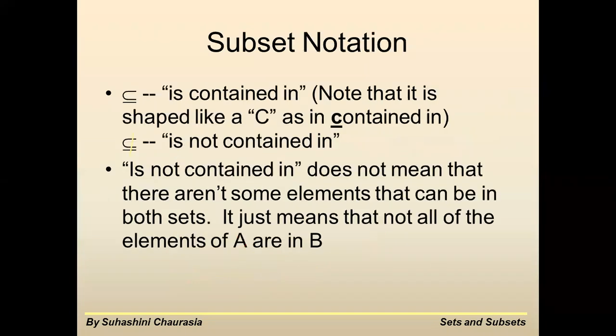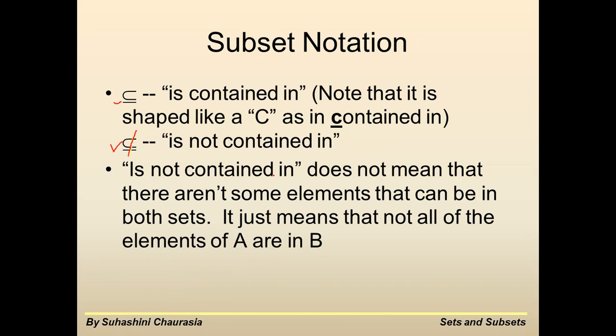Okay. Subset notation. How do you represent a subset? We represent a subset like C with an equal to sign, meaning is contained in. Note that it is shaped like C, as in contained in. This is not contained in. The shape with a line through it is not contained in. It should be like this. This is contained in and this is not contained in.